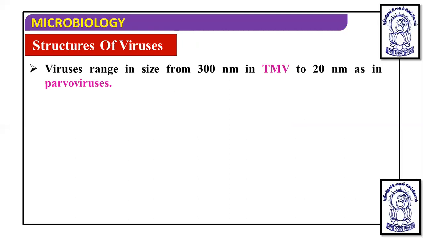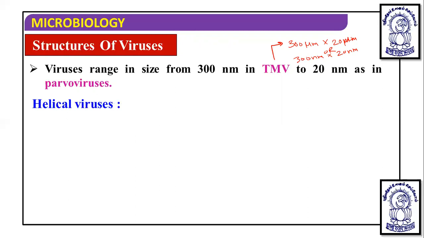Parvovirus is not necessary to remember, but maybe you remember TMV, which is 300 nanometer in size. The actual size of TMV is 300 nanometer by 20 nanometer. Such thickness is found in this virus.